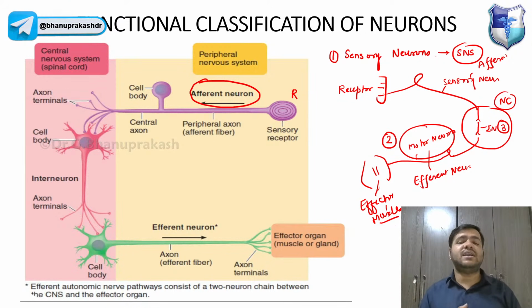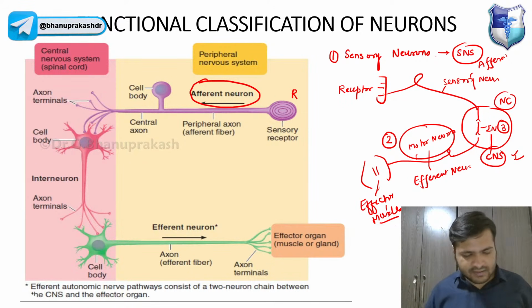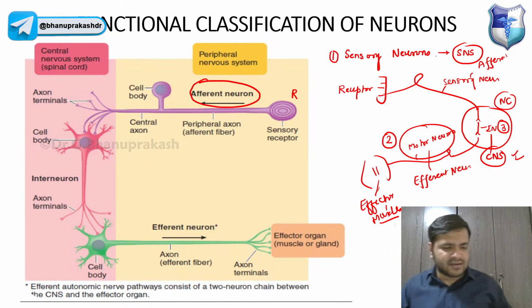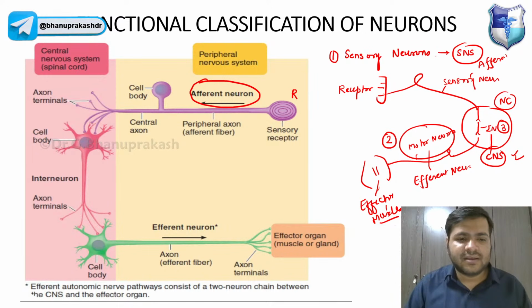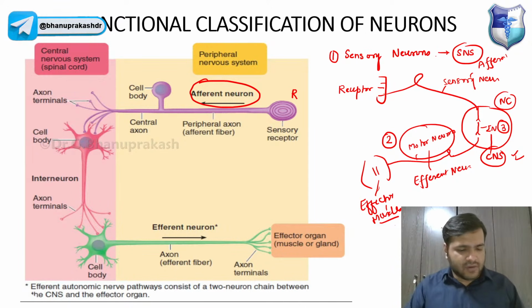The third one is the interneurons: sensory, motor, and interneurons. Interneurons are present only in the CNS. So that is the functional classification of neurons. I hope this is clear up till now, guys. Just give me a thumbs up if it is clear, to everyone.